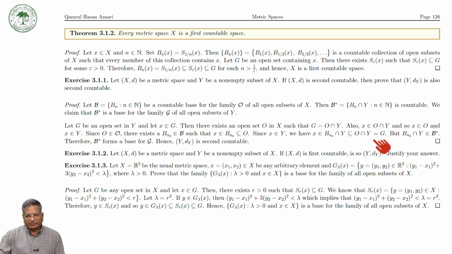But this is what? This is an element of B star from here. So it is an element of B star. So we have taken an element X in G and we have proved that there exists an open set B naught intersection Y in the family of open sets of Y, containing X and contained in G, and therefore B star forms a base for G and hence Y, d_Y is second countable.